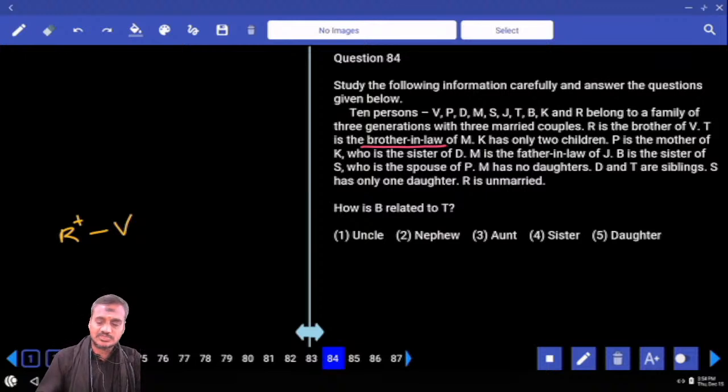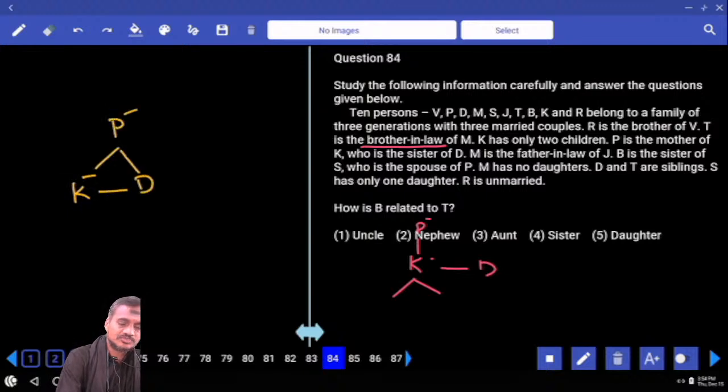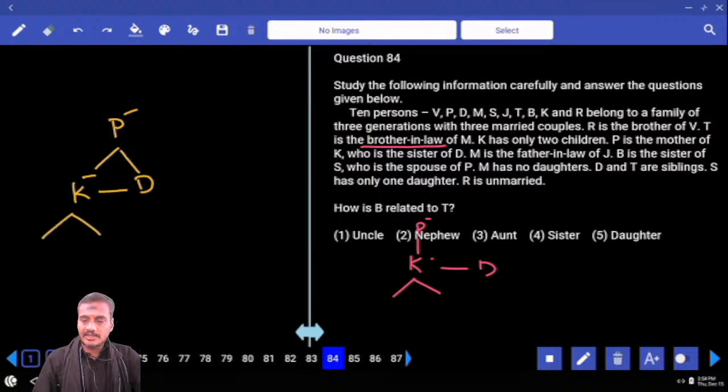And K has only 2 children. P is the mother of K. And K is the sister of D. And this P is the mother-in-law of these 2 persons. K is having only 2 children. P is the mother of K. K is the sister of D. M is the father-in-law of J.